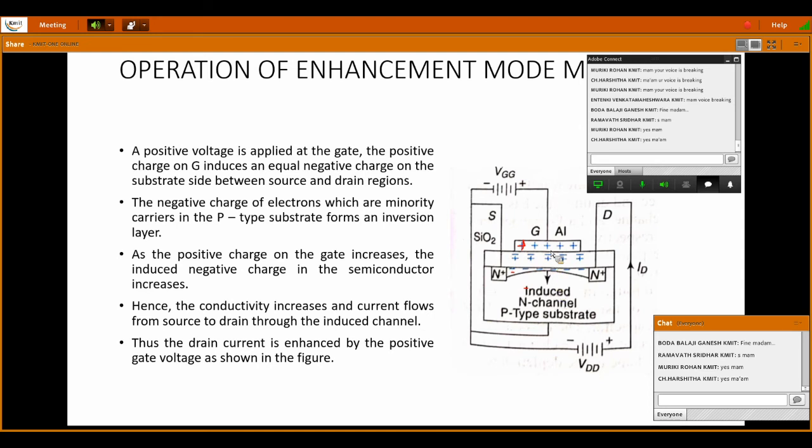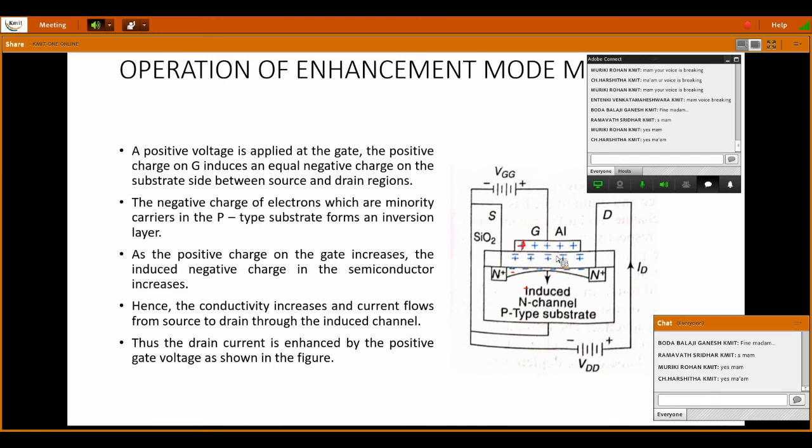Because of this accumulation of positive charge, the minority carriers in P type, the electrons, which are negatively charged particles, try to come near to the insulating SiO2 layer.